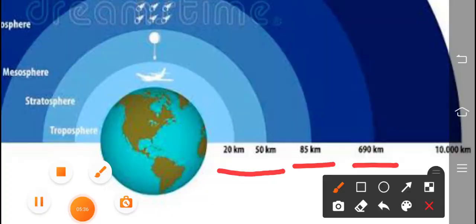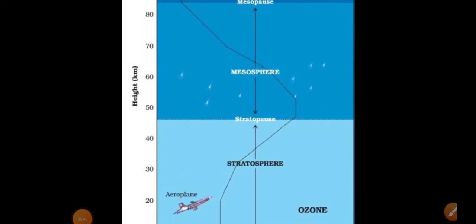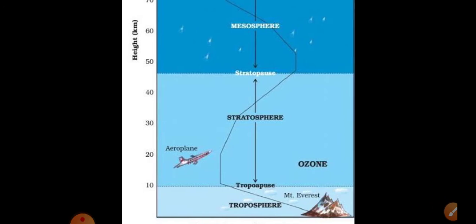Okay, so here also you can see the cross section of the atmosphere. Can you? Yes, the troposphere is the first layer. You can see the Mount Everest there.